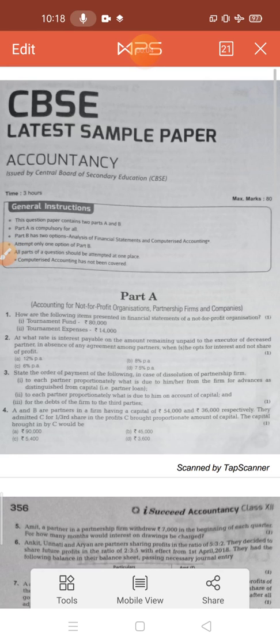Children, today we are going to discuss CBSE sample paper. From 3rd December your half-yearly exam will be started and it will be conducted online, and the syllabus for your accountancy is the complete book part 1 and part 2 according to the NCERT and according to the DS Grewal volume 1, 2, 3. All 3 books will come in your half-yearly exam. So children, let us start the CBSE sample paper.